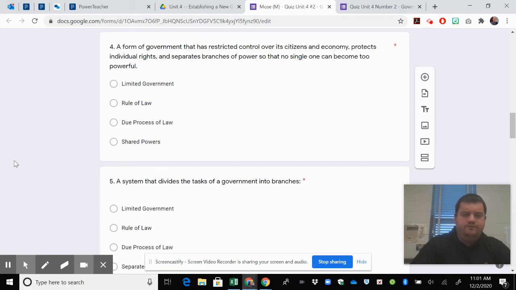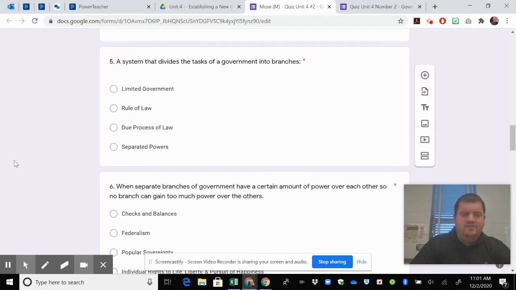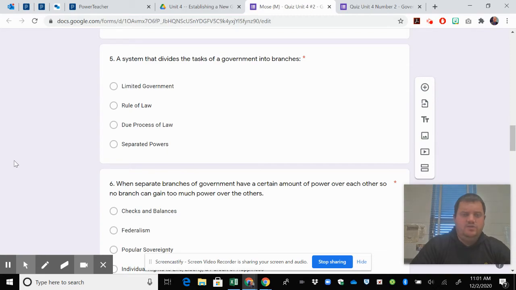Question number 4, a form of government that has restricted control over its citizens and economy, protects individual rights, and separates branches of powers so that no single one can become too powerful. A is limited government, B is rule of law, C is due process of law, or D is shared powers. Number 5, a system that divides the task of a government into branches. A is limited government, B is rule of law, C is due process of law, or D is separated powers.